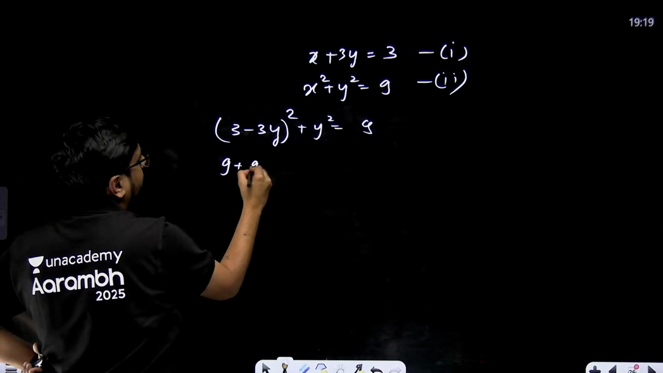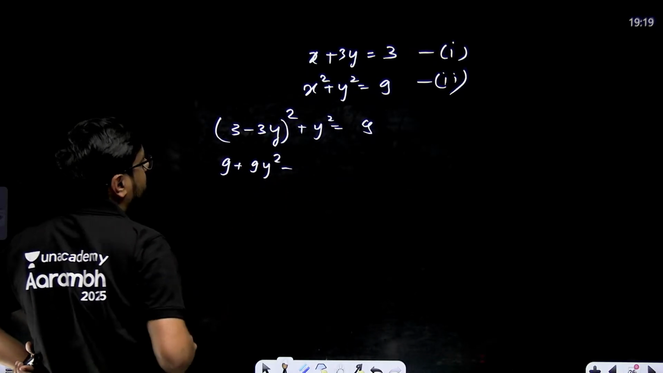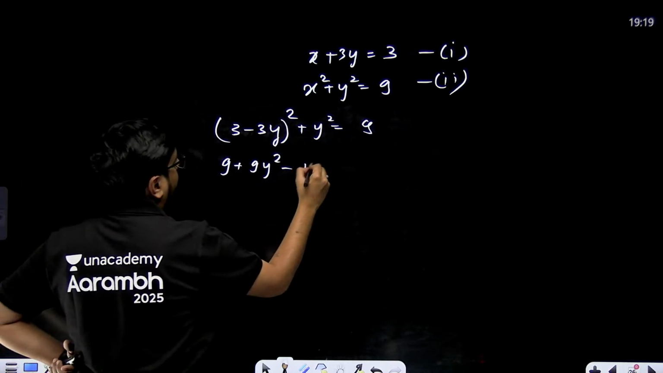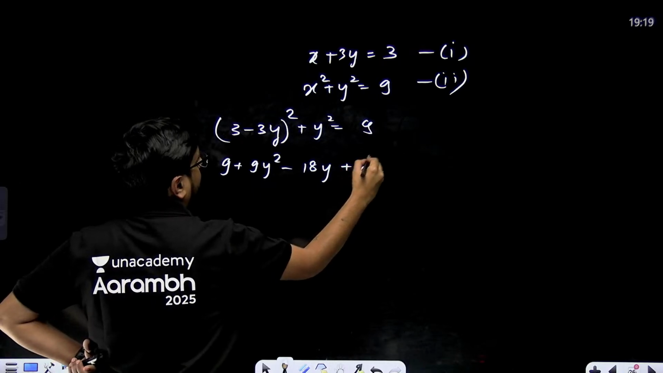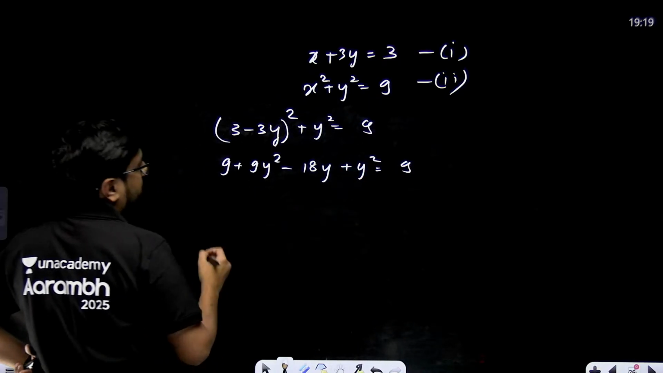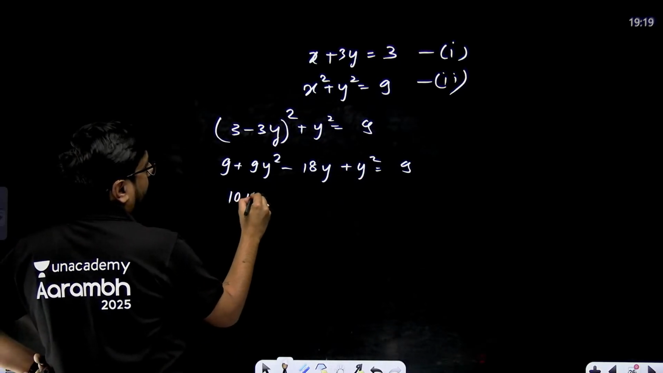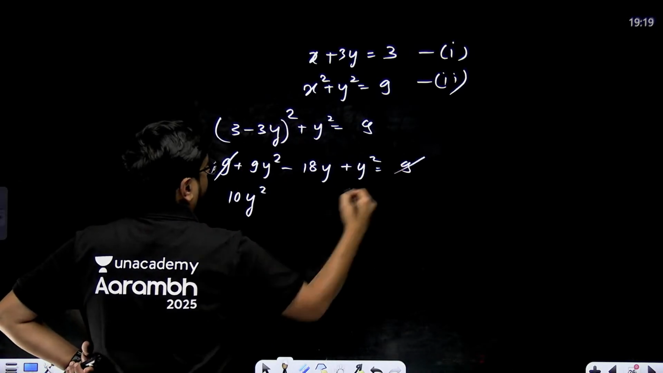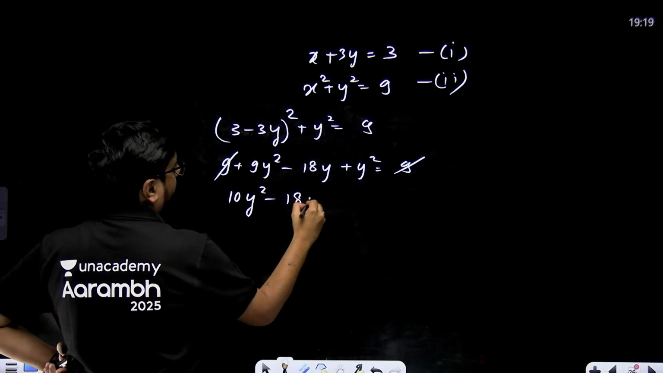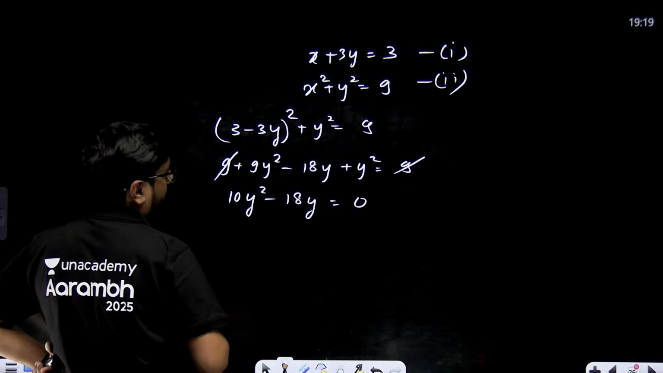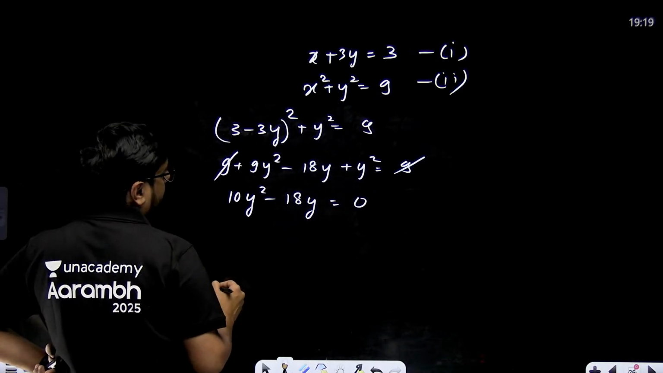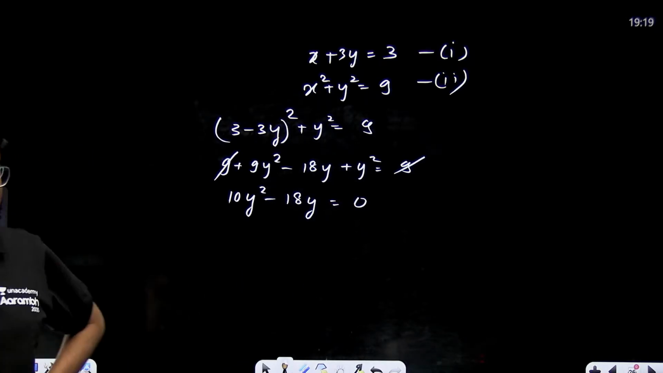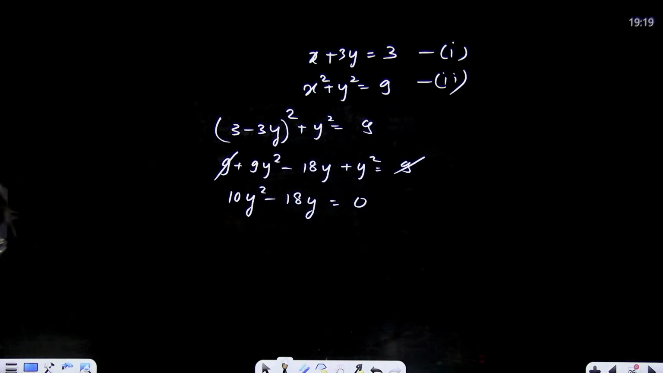9 plus 9y square minus 18y plus y square is equal to 9. This will give me 10y square, 9 and 9 gone, minus 18y is equal to 0. Is it so? Yeah, I think this only is coming. So your y will be either 0 or it can be